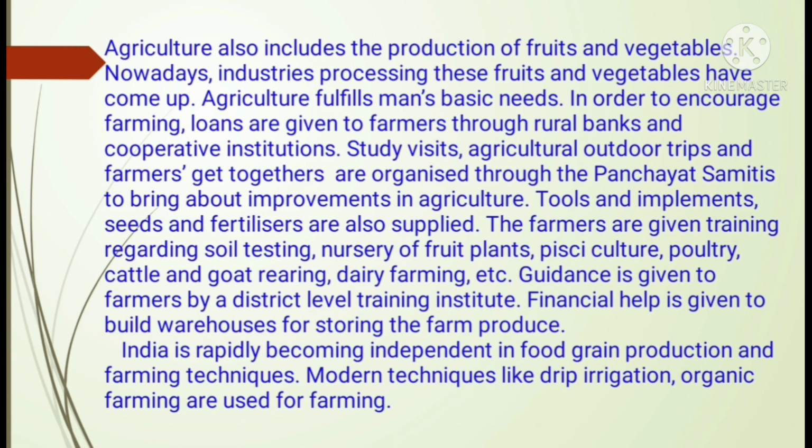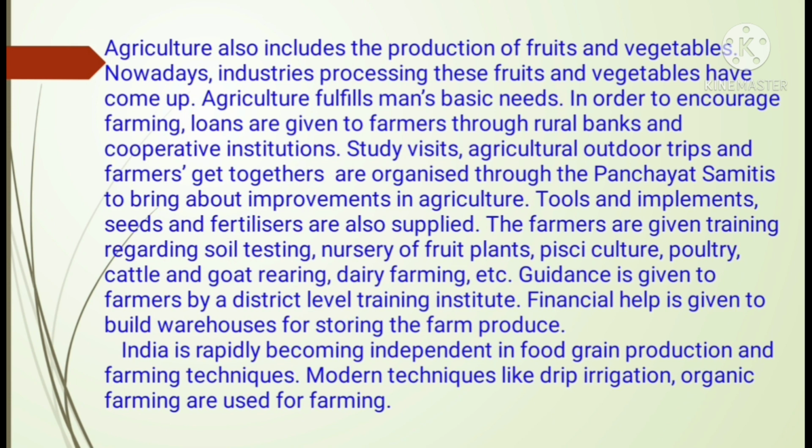India is rapidly becoming independent in food grain production. So students, our population is large enough, and to make the basic needs, that is food, available to all the people, India is trying to make our country self-sufficient. So for that we have to have proper farming industries, and we should not import food grains from anyone. We should be able to produce it in our own country. So India is taking all those steps, and we are becoming independent in food grain production and farming techniques also.